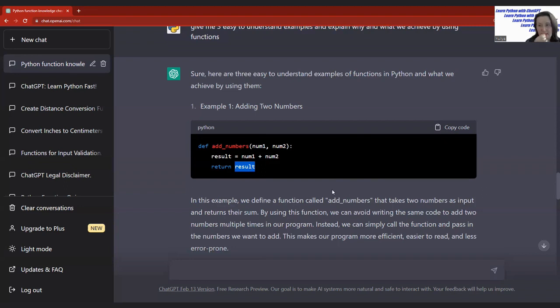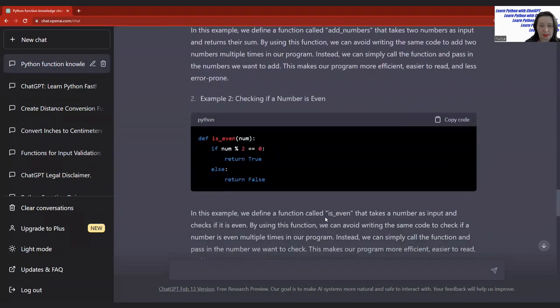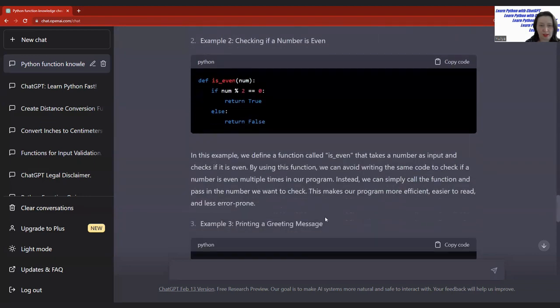For now, I understand that this could be a little bit not very clear how it works, but with having more and more examples or trying this by yourself, you will understand better. Second example, checking if a number is even. So we will call this is even, or I would change this name to check if is even, or check is even.